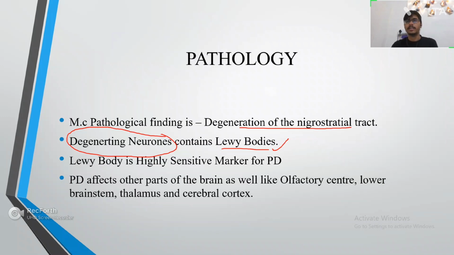And these are also seen in dementia patients. So there's also a diffuse Lewy body disease. So degenerative neurons contain Lewy bodies, and these are a very highly sensitive marker for Parkinson disease. Apart from the basal ganglia, Parkinson also affects other parts of the brain like the olfactory center, lower brain stem, thalamus, and cerebral cortex.